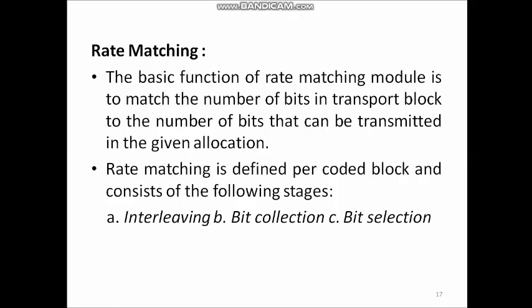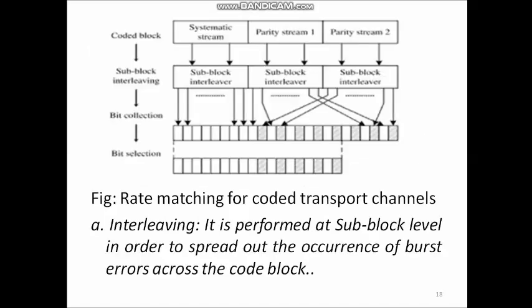So, there are 3 steps or stages in the rate matching. They are interleaving, bit collection and bit selection. This shows the rate matching process in terms of block diagram. Output of the channel encoder is a coded block. We have systematic stream, parity stream 1 and parity stream 2. We have represented it as xk, zk and zk dash. Then there are 3 steps in this rate matching process: sub-block interleaving, bit collection and bit selection.